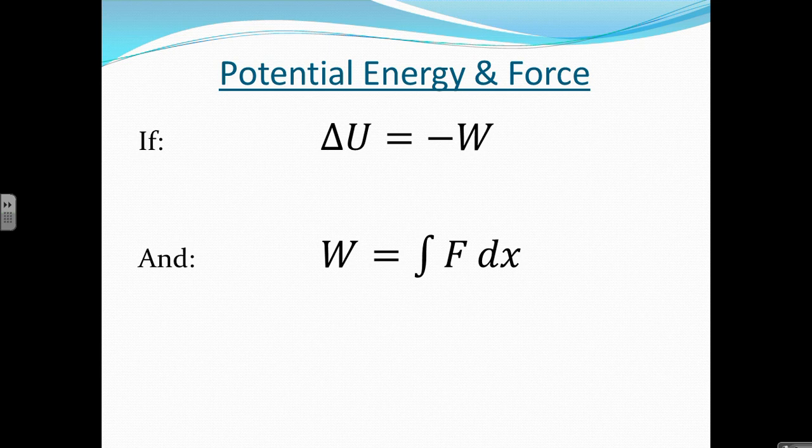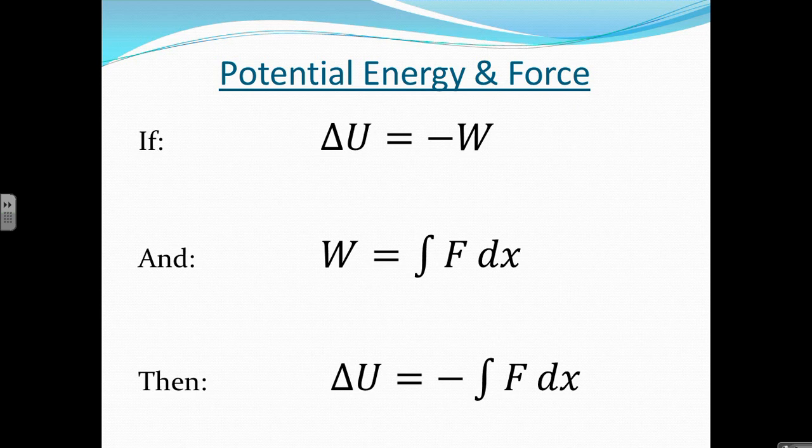If the change in potential energy is equal to negative work, and the work is equal to force times displacement for conservative forces, we can write this relationship: the change in potential energy is equal to the negative integral of force times displacement.